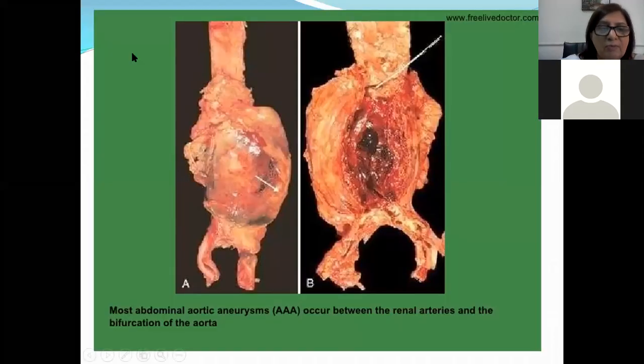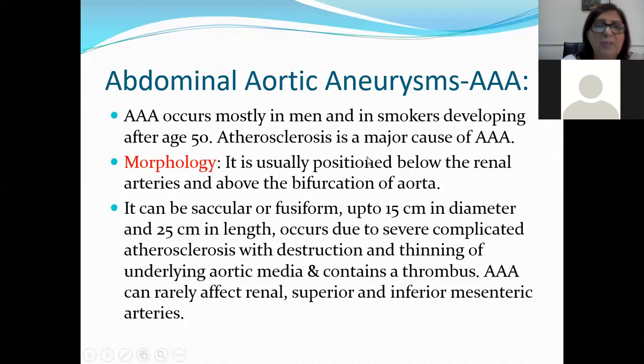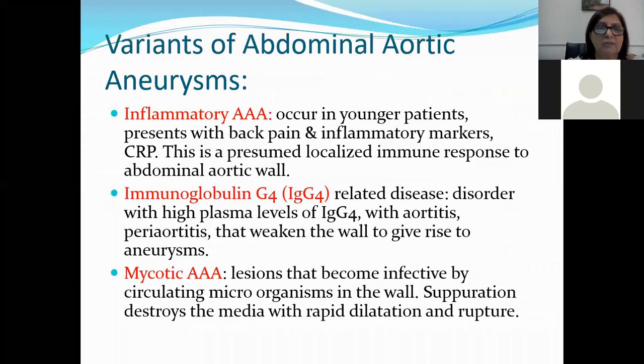So this is the abdominal aortic aneurysm. As I've told you earlier, you can see it is more saccular in shape, and you can see a hematoma formation as well. Okay, so it is usually positioned below the renal arteries and above the bifurcation of the aorta, can vary in size from 15 to 25 centimeter, and there is going to be destruction and thinning of the underlying aortic media. They contain a thrombus, and abdominal aortic aneurysms can rarely affect renal, superior, and inferior mesenteric arteries.